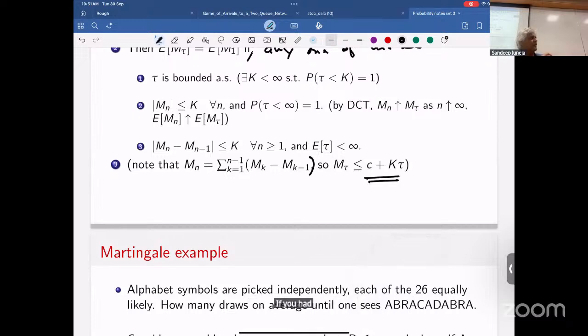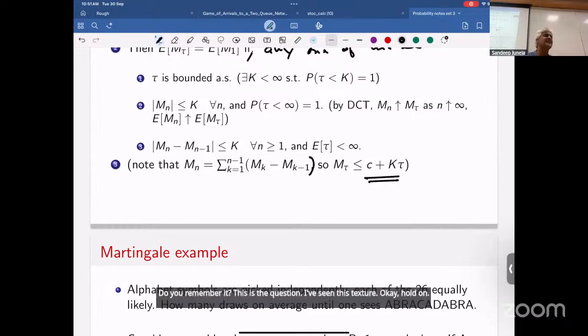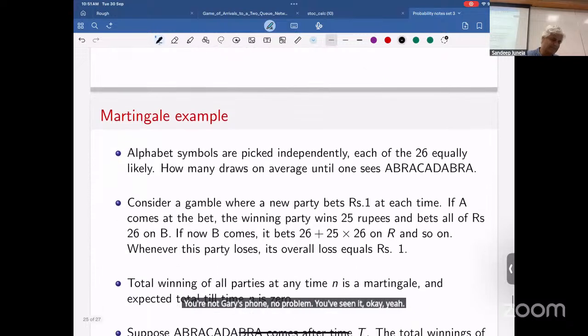If you had to solve it on your own, it will not be that straightforward. You'll have to maybe write a recursion like this, and those recursive equations might have a solution. Martingale makes it very straightforward. Sarvesh, you know the answer. Do you remember it, I guess, is the question. The small ones like head, tail, head, and so on. I've seen these steps. Okay, yeah. You've seen it. Now this, yeah, it's a nice thing.